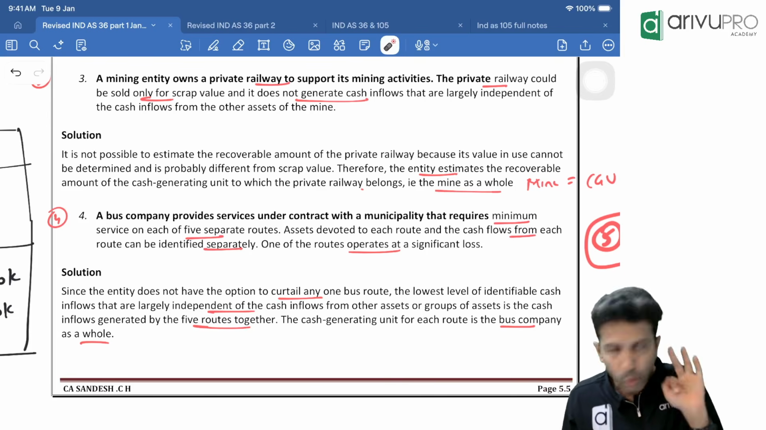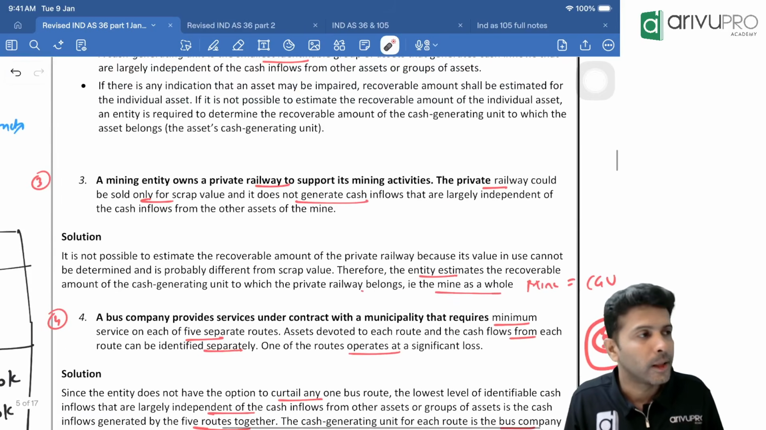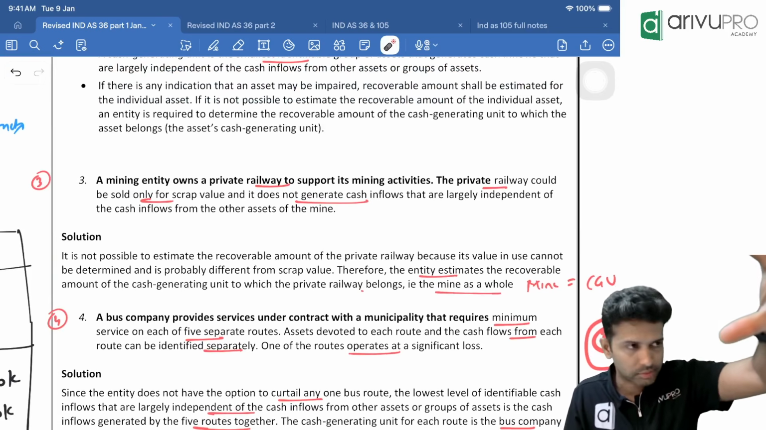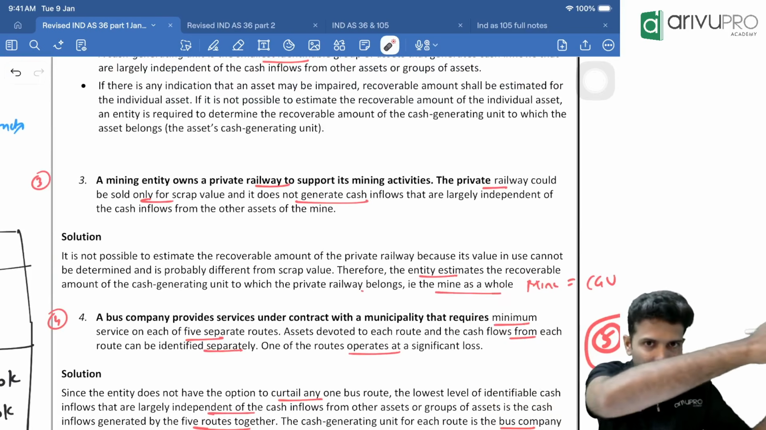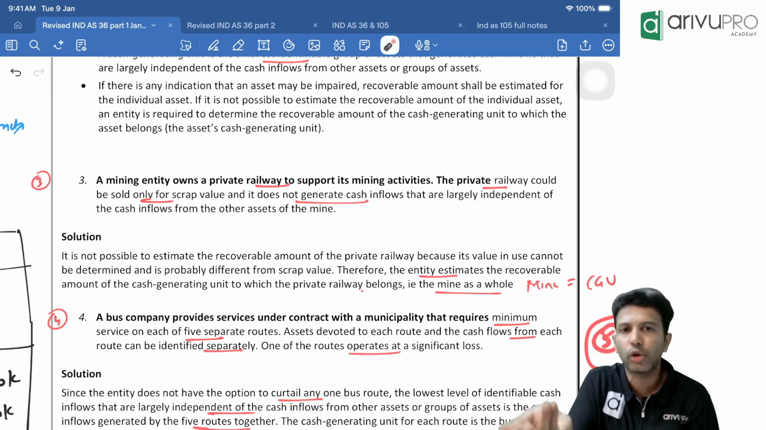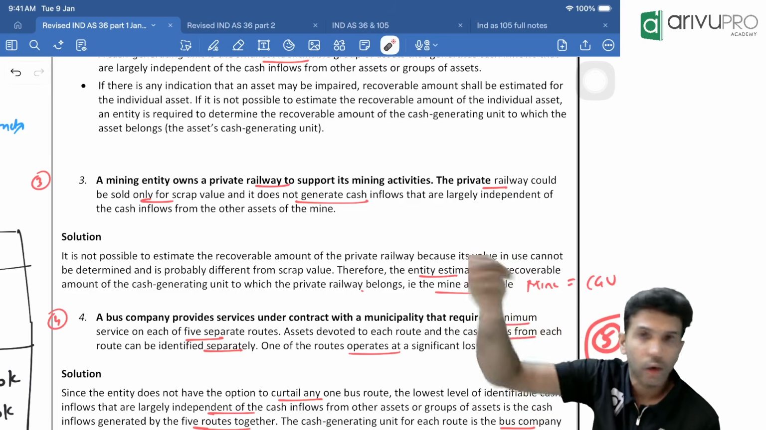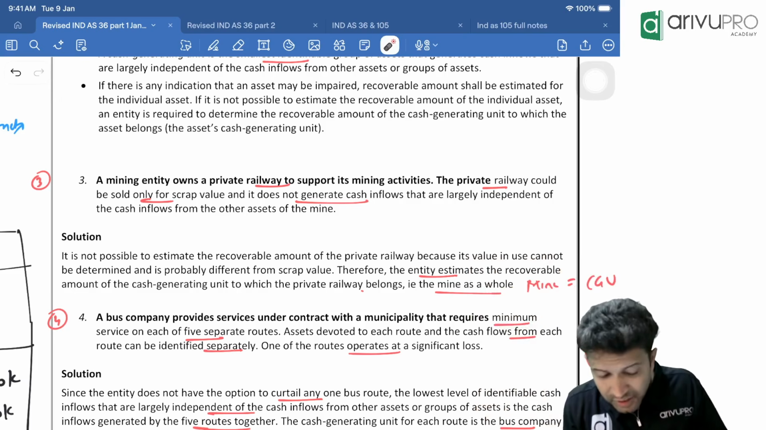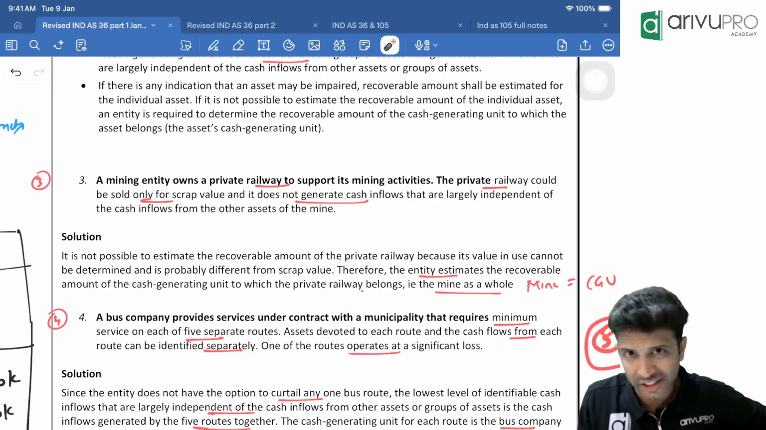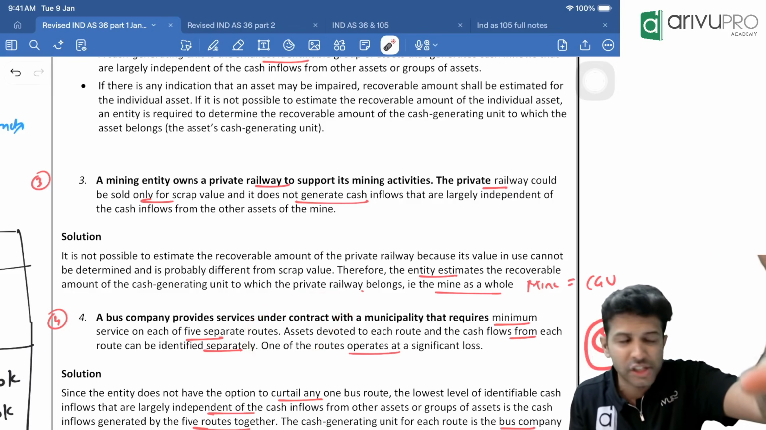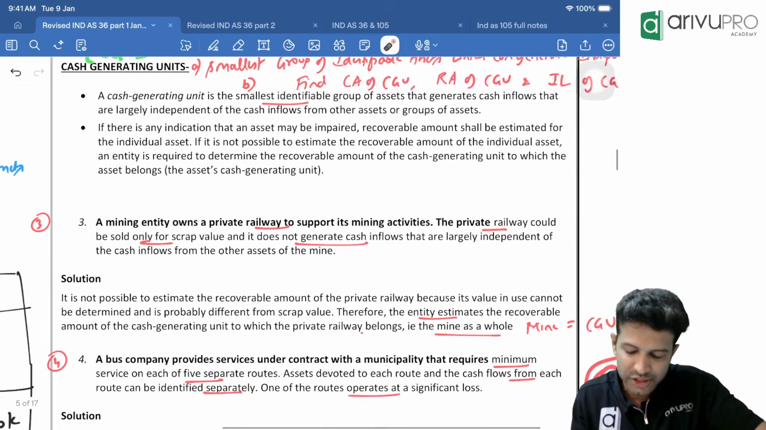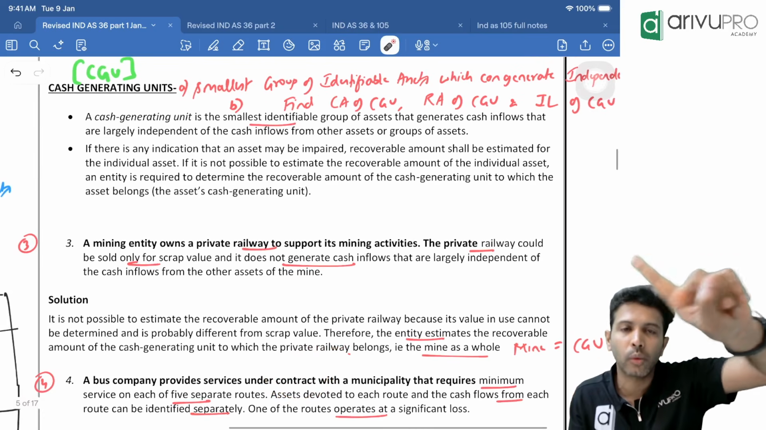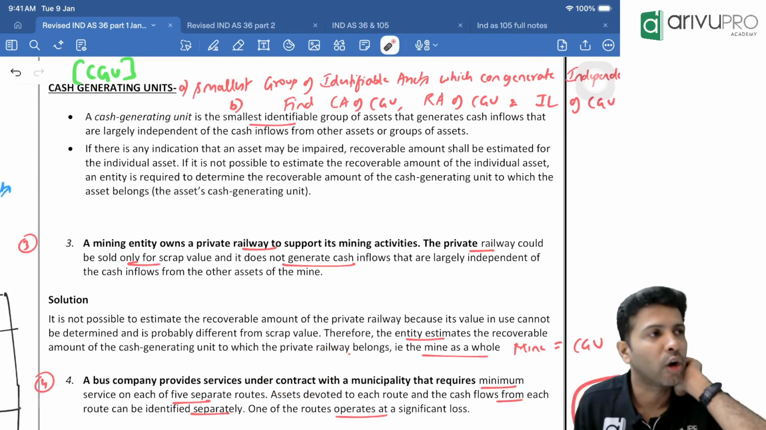Now the question to you, don't look at the solution: how many CGUs are there in this? 5 CGUs, because each route generates independent cash flow, and in each route you may have 10 buses, 15 buses or 1 bus. Yes, possible. So here each route is a separate CGU. Meaning, do we have 5 CGUs or 1 CGU? Can you answer me this question? Here, do we have 5 cash generating units or 1 cash generating unit? 5 or 1? What do you think?